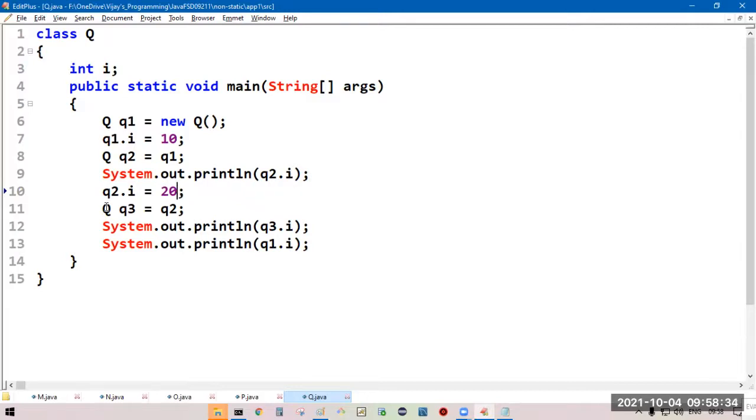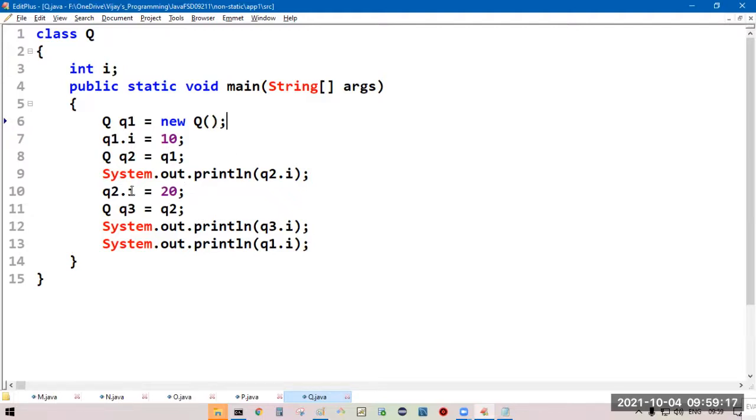One more reference we are creating, Q3. We are supplying Q2. For whichever object Q2 is pointing to, Q3 should also point to the same object. Now this Q object has three references: Q1, Q2, Q3.